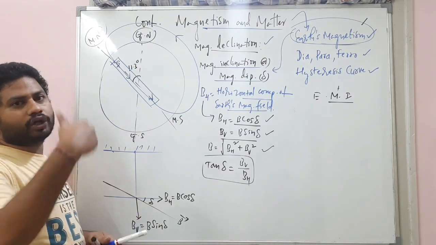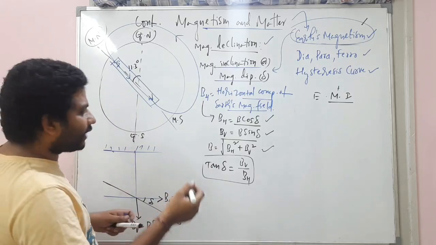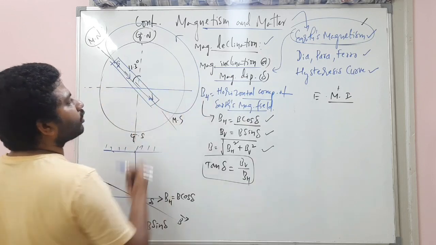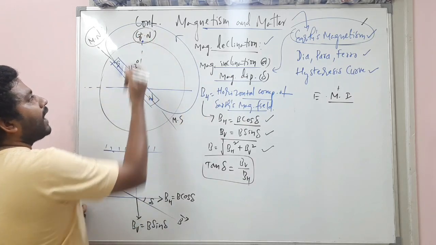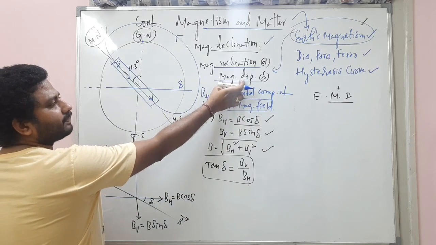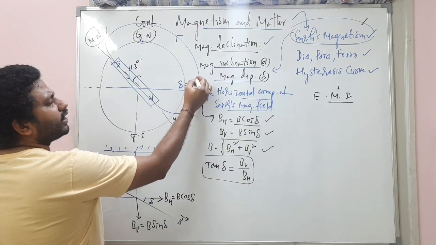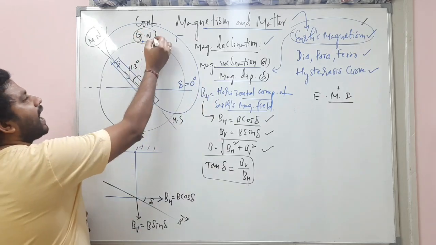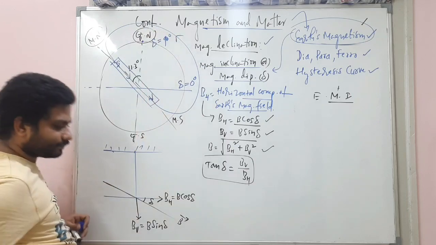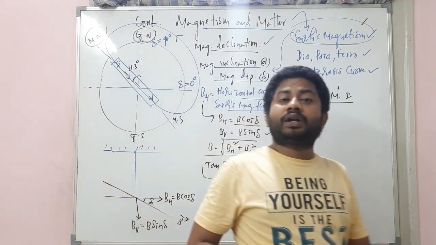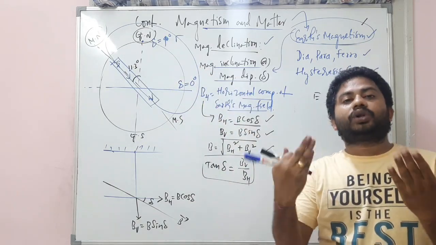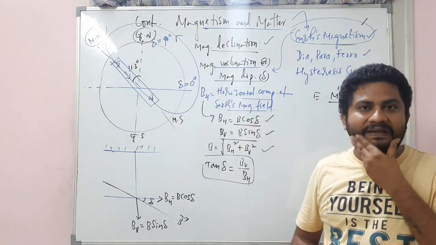So before we go to the concept of questions, you should understand one important and interesting thing. Imagine, my dear students, this is the equatorial region and this is the polar region. At the equatorial region, the angle of dip, that means the magnetic dip, is 0 degrees. At the poles, the magnetic dip is 90 degrees. So how to remember that the angle of dip is 0 degrees and 90 degrees? You may get a question, right?